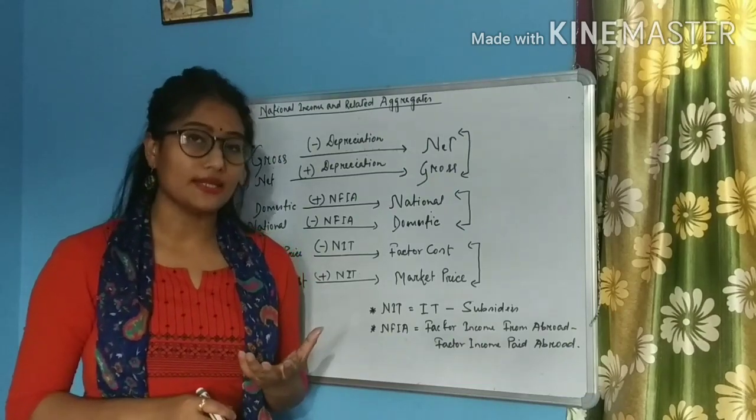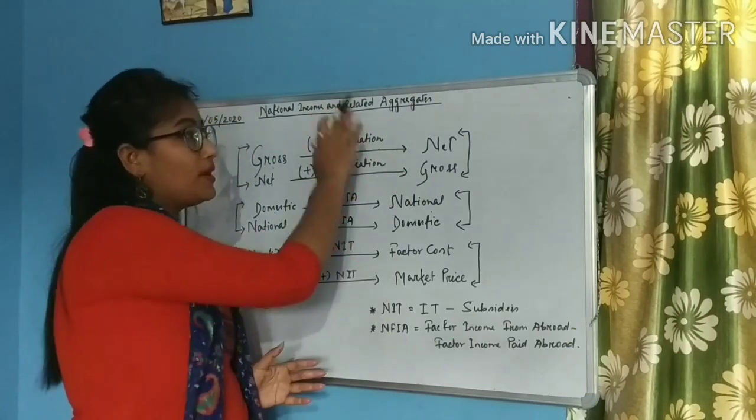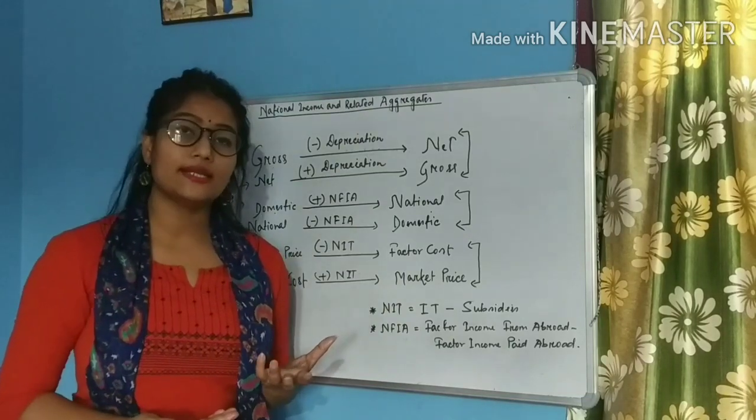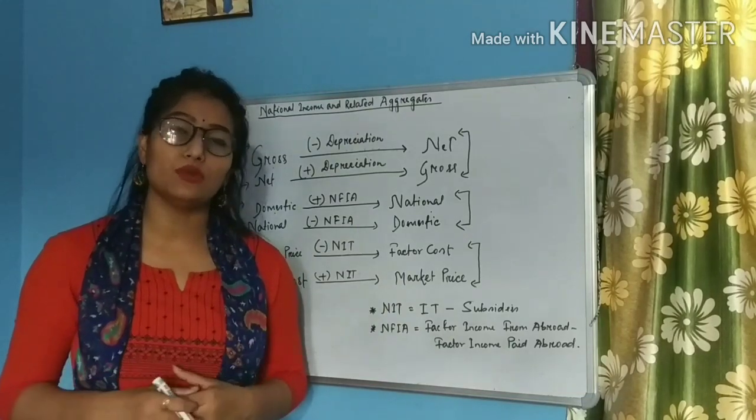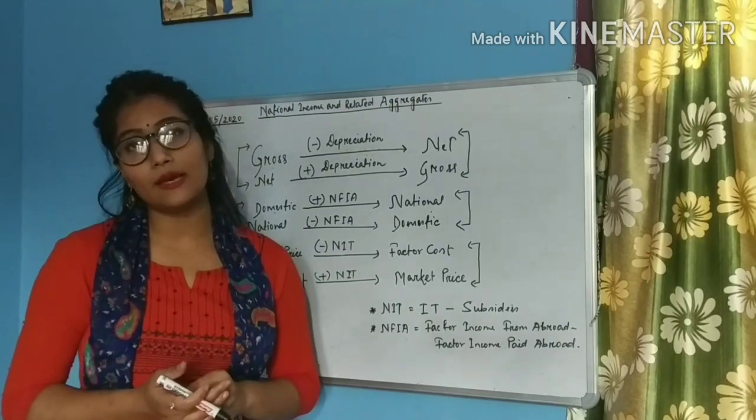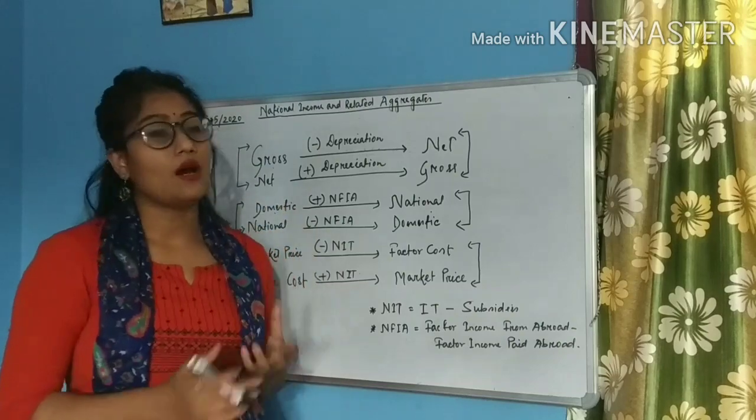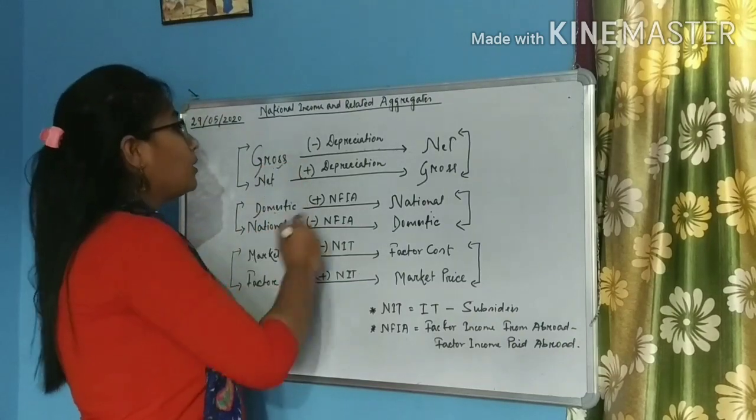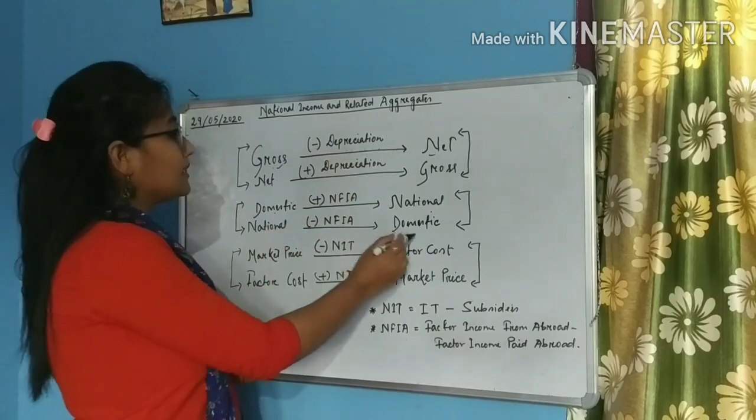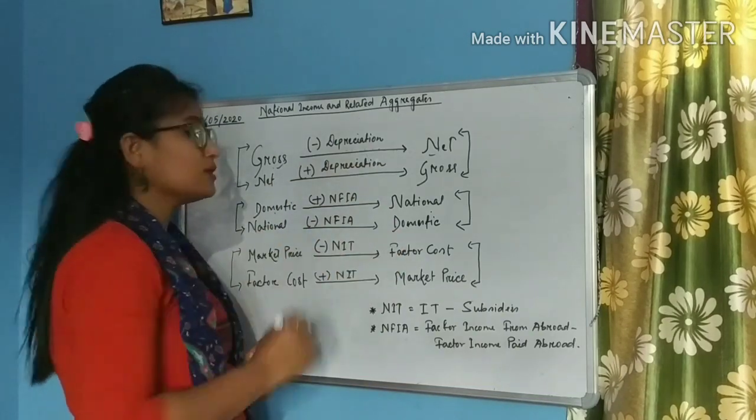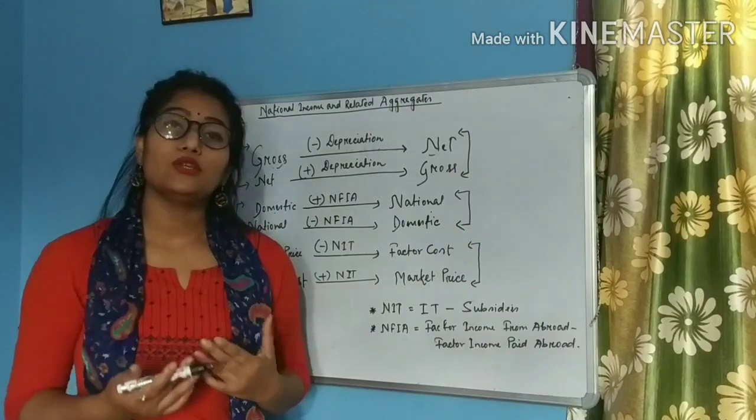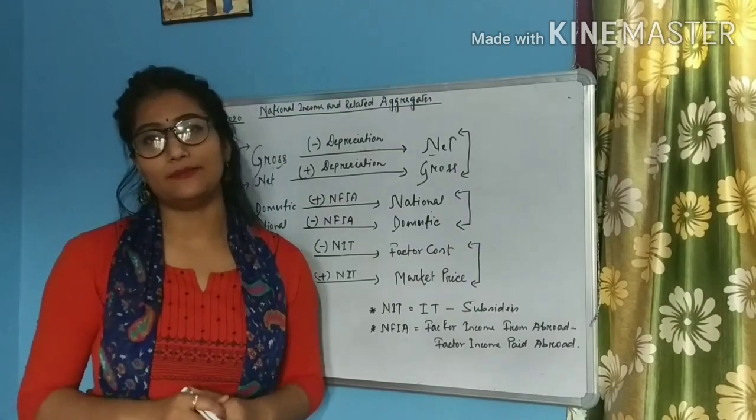You have to understand the concepts, right? Because there are various numericals based on this concept. So if you do not understand the concepts, you will not be able to solve the numericals as well. So students, try to understand the concepts. Try to understand how to obtain gross from net, how to obtain net from gross, how to obtain national from domestic, how to obtain factor cost from market price. These important concepts will help you in your computation of national income.